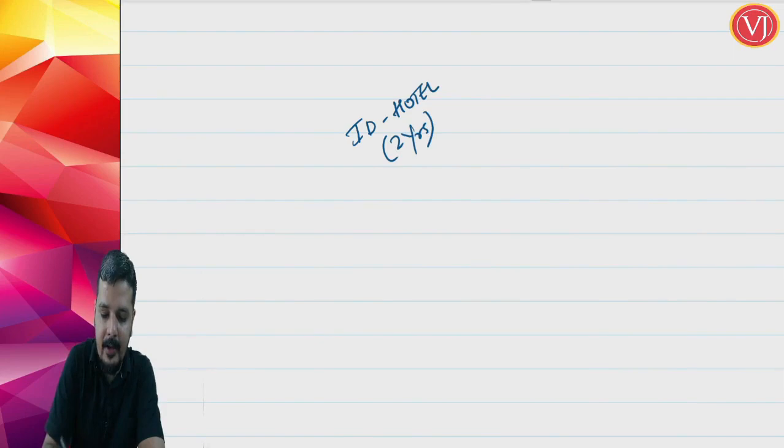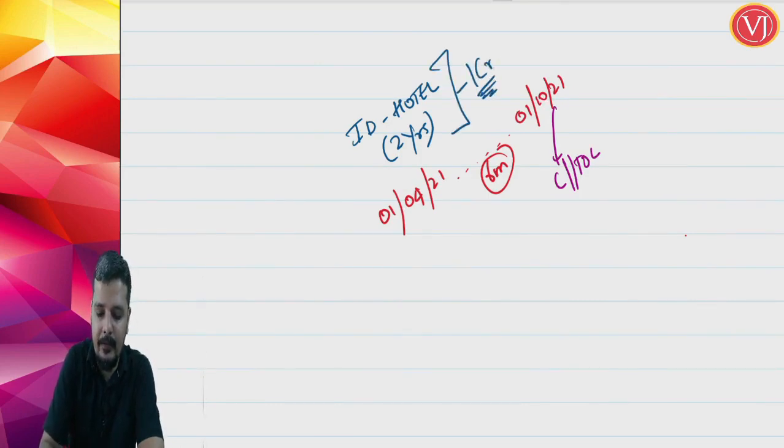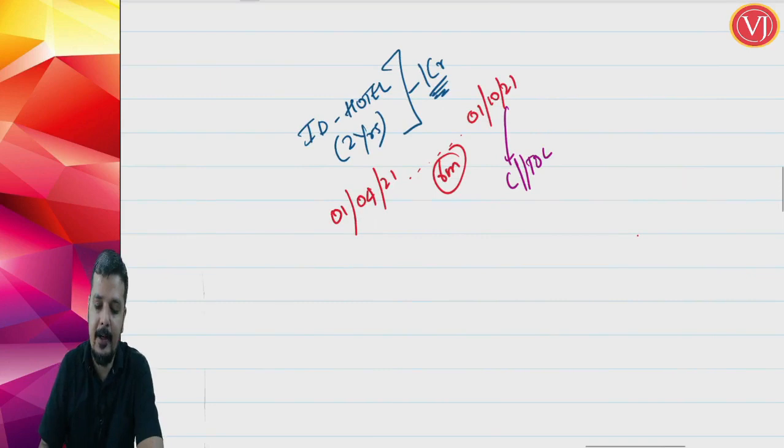The work started on 1st of April, say 2021. Within a span of 6 months, on 1st of October 2021, they are terminating or cancelling my contract, cessation of contract or termination of contract. They are not satisfied. When I entered into the contract, I said that I am going to charge 1 crore. Now they are not satisfied and they are terminating the contract. Say on that termination, I have done say 30% of the work.